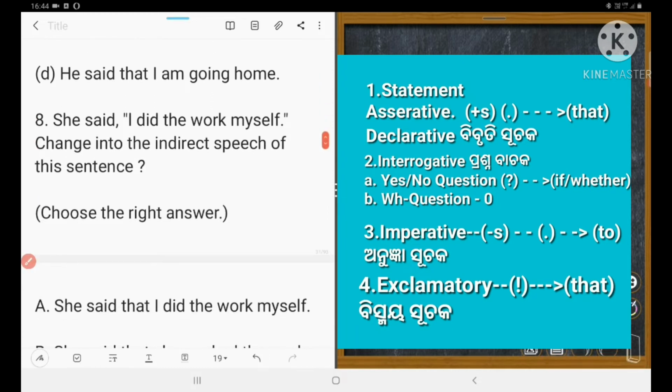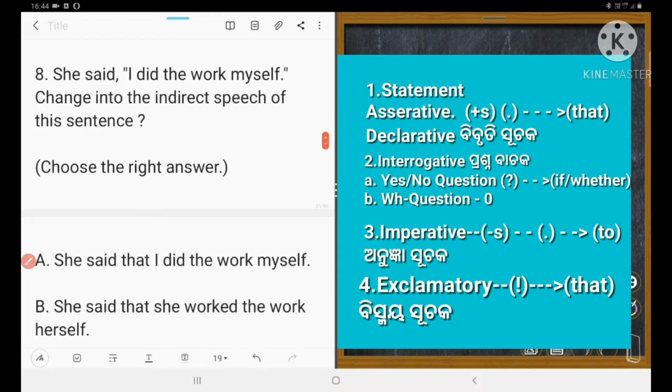Next one is 8. She said, I did the work myself. Mark that the sentence in inverted comma is in past tense. Did is past tense.